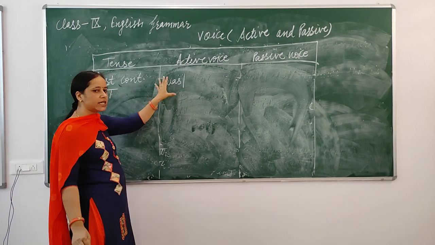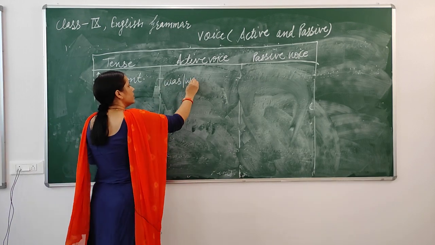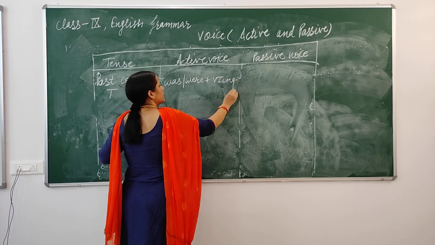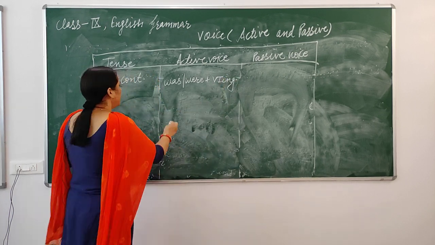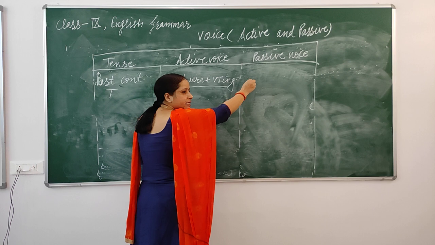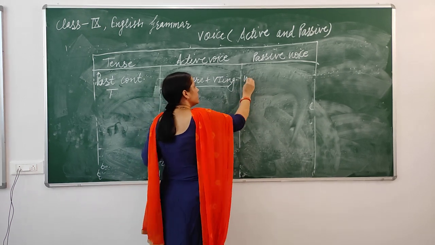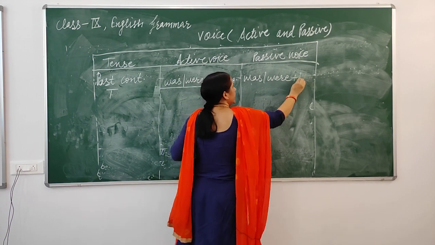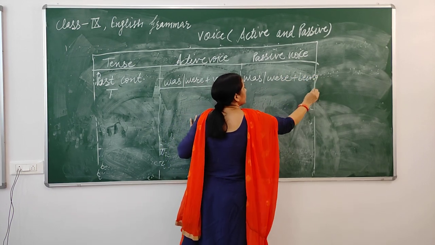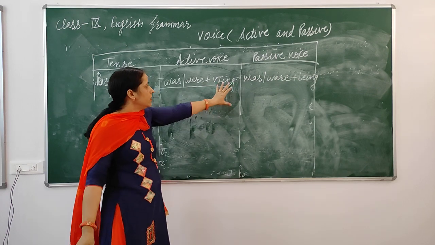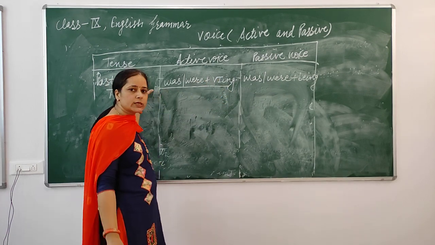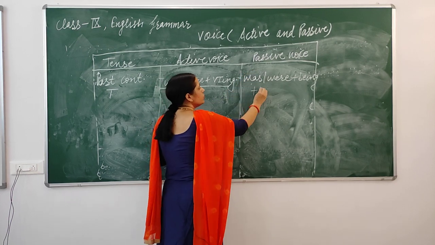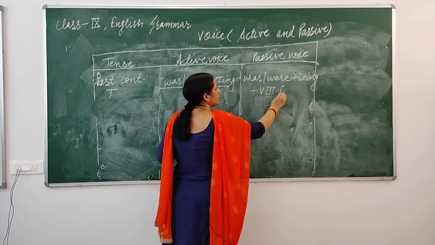In past continuous tense we have was, were plus verb first form with ing. When we convert it into passive voice form, we use was, were plus being, for satisfying the continuous form of the tense. And for satisfying the passive voice form, we use the third form of the verb.